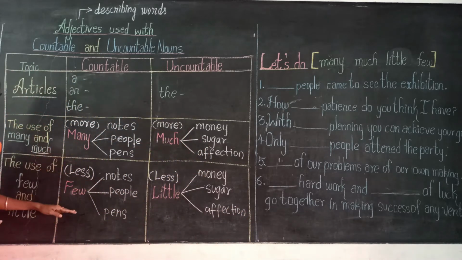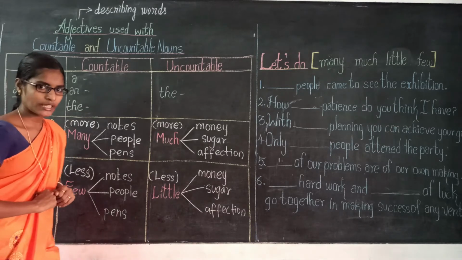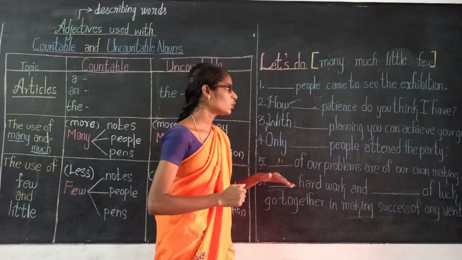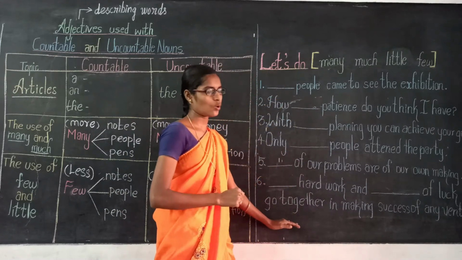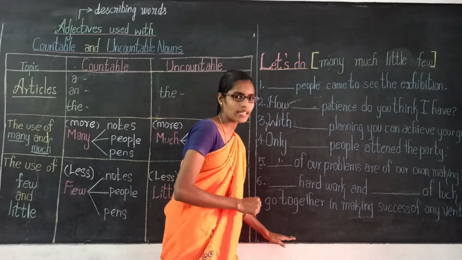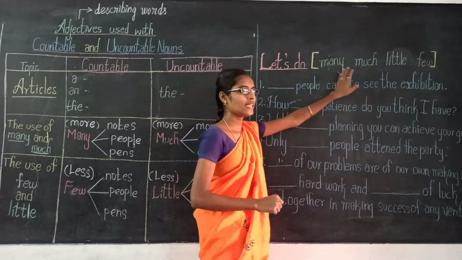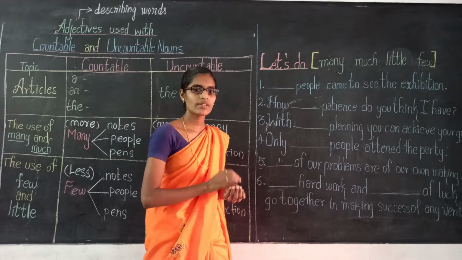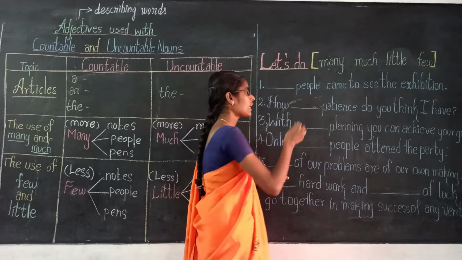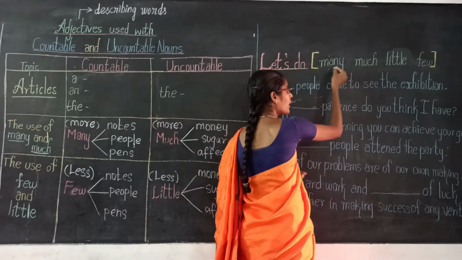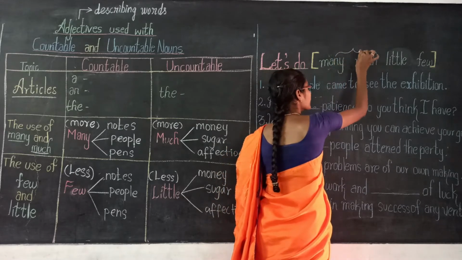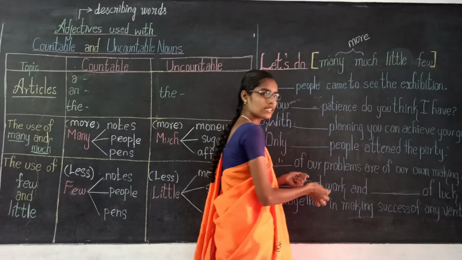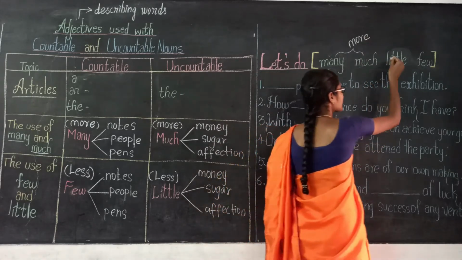Are you clear? Now we are going to do our exercise part, that is, we are going to complete these sentences using many, much, little, few. Before that, let me clarify one thing. Many and much are more possibilities adjectives.